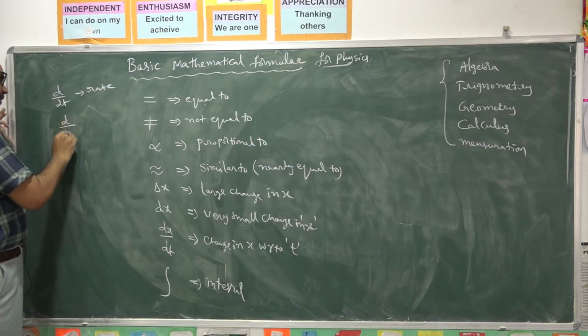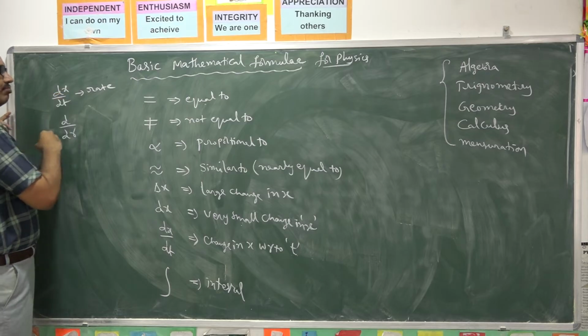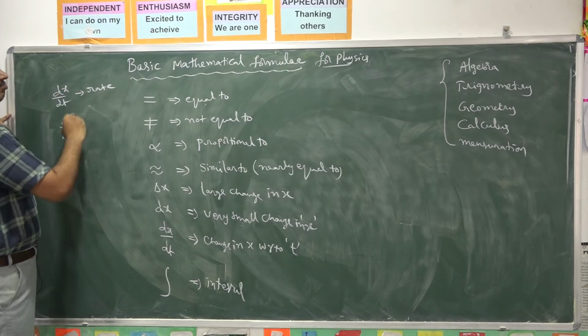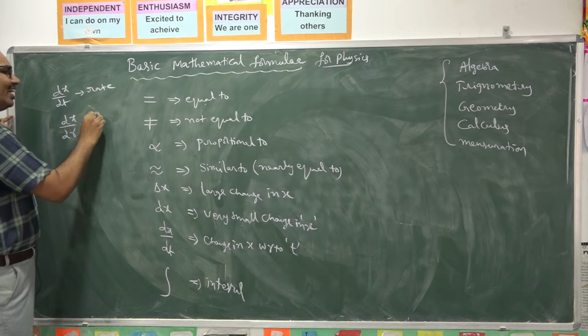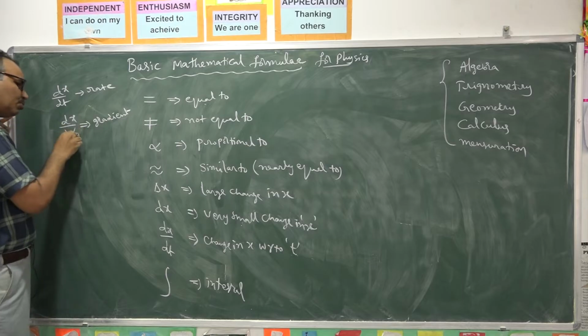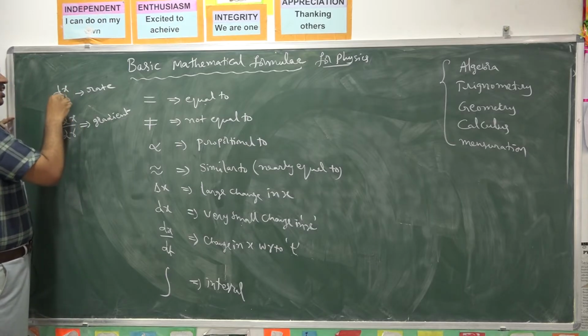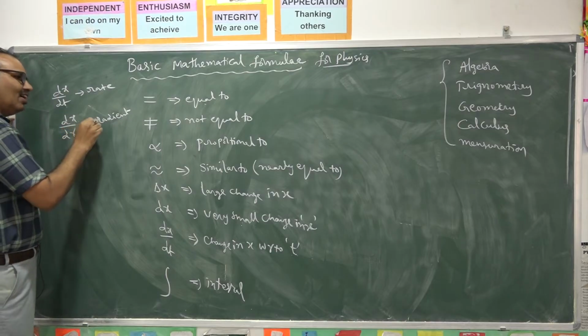Change in x with respect to t is nothing but rate of change in x. Change in x with respect to distance is called gradient. Gradient means change in x with respect to distance. Change in x with respect to time is called rate.